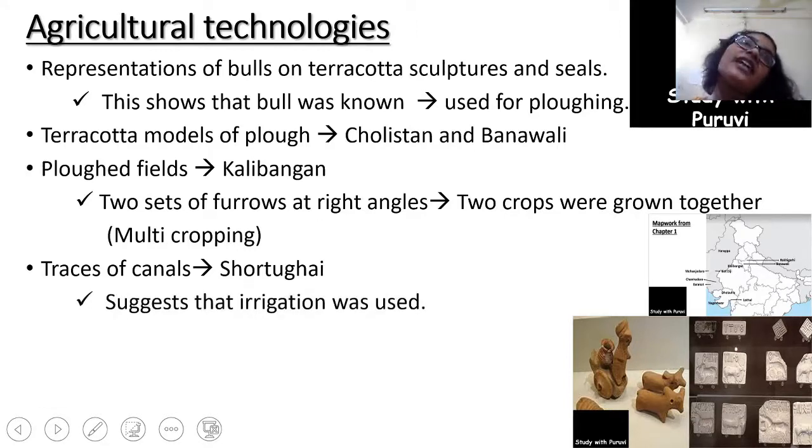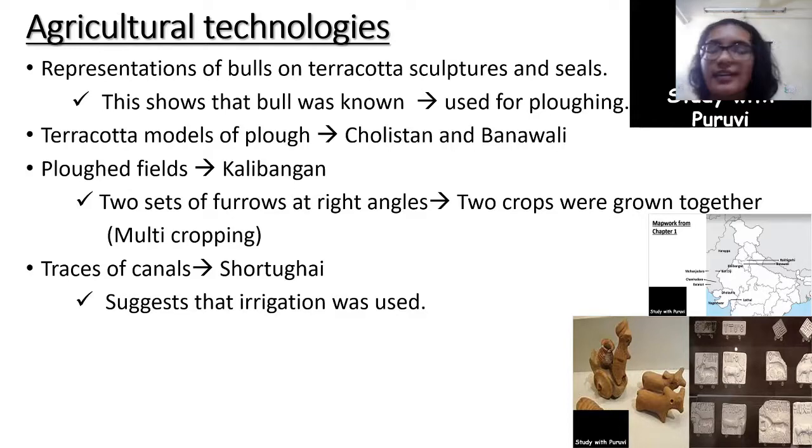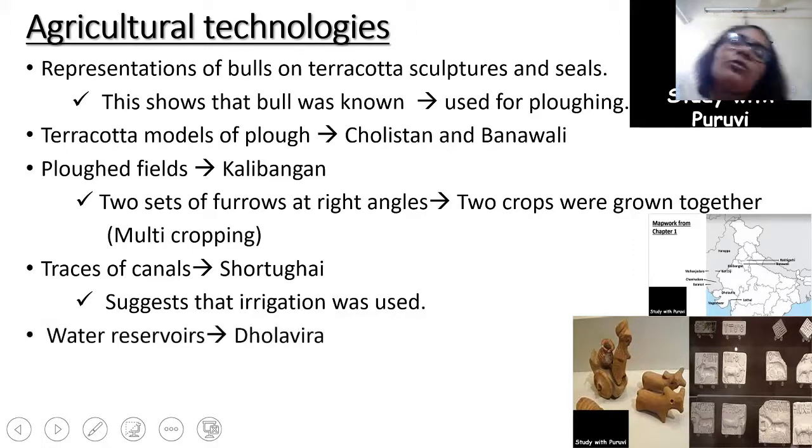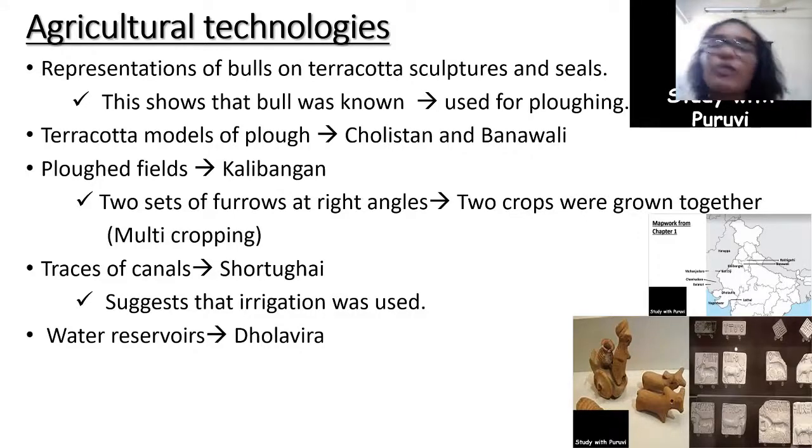Now, traces of canals would suggest that irrigation was prevalent in this particular civilization, the reason being that most of the sites, as I told you, were in the semi-arid and arid areas. So for agriculture to flourish, some amount of irrigation was required, which has been testified by the finds of canals in Shortughai.